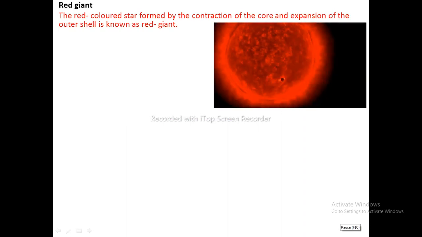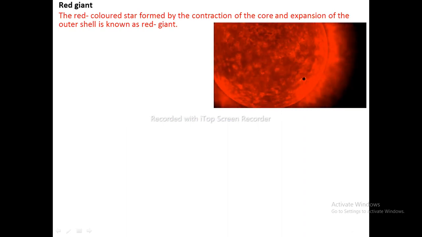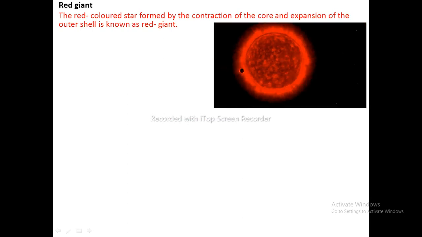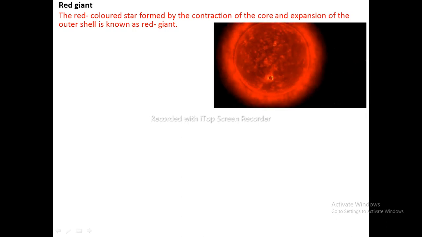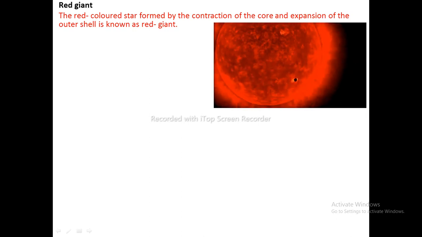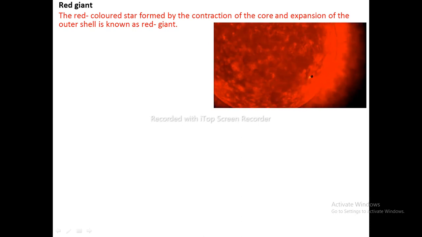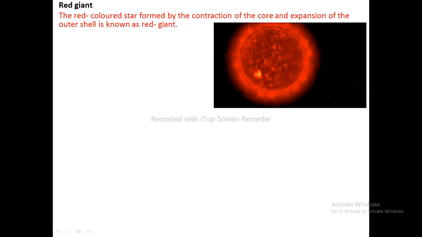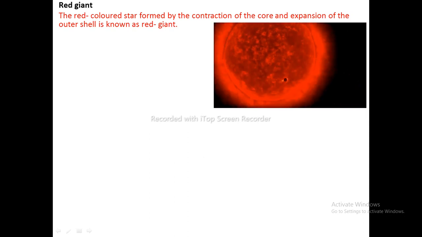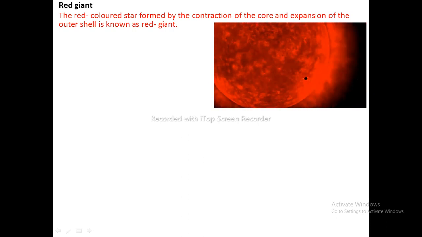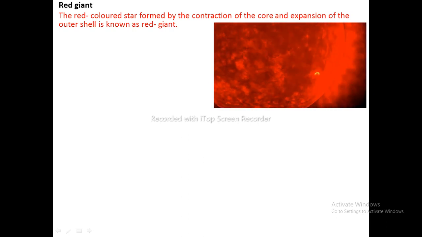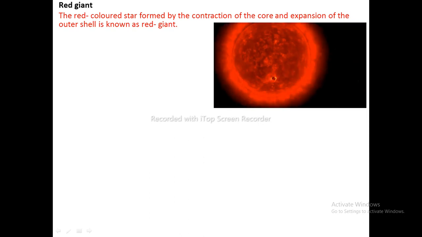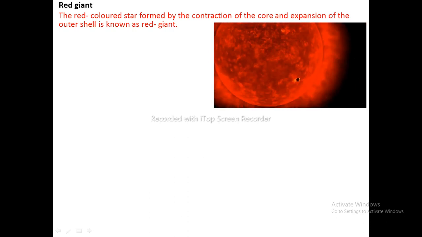Red giant. The red-colored star formed by the contraction of the core and expansion of the outer shell is called a red giant. The star produces heat and light energy due to the continuous conversion of hydrogen into helium. The hydrogen gets converted into helium from center outward. When all the hydrogen in the central core of the star is converted into helium, the fusion reaction stops. Thus, the outward pressure of the core decreases and it starts to contract due to gravity alone.